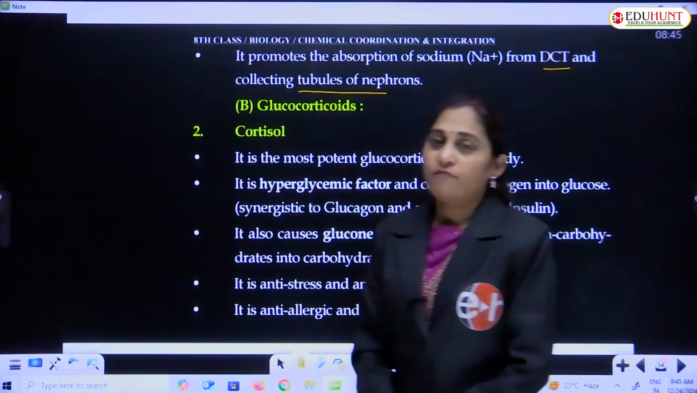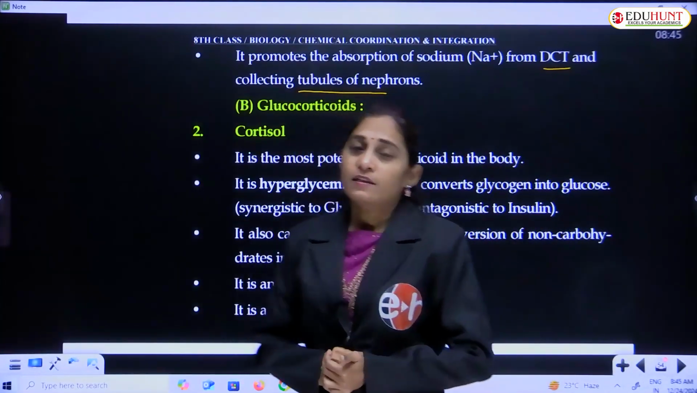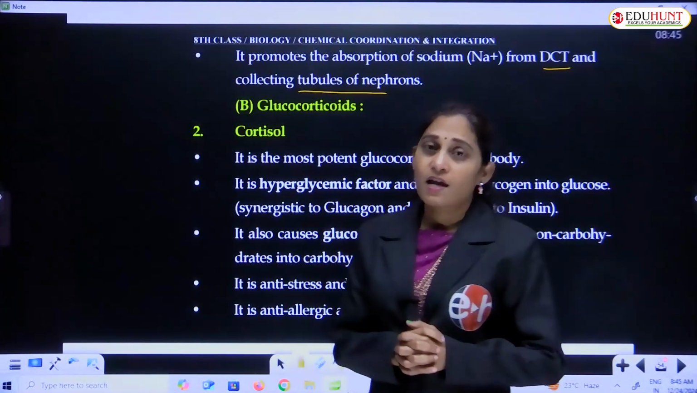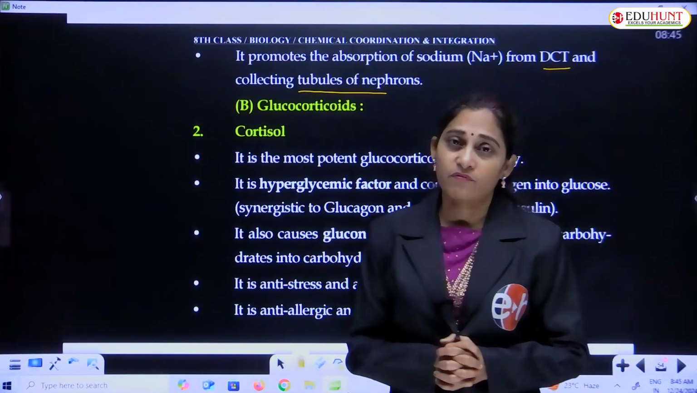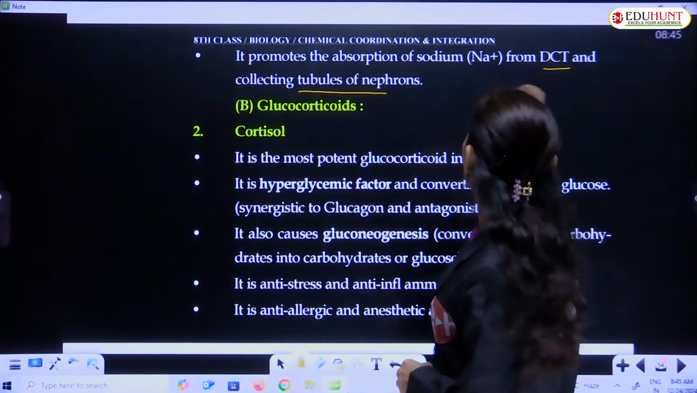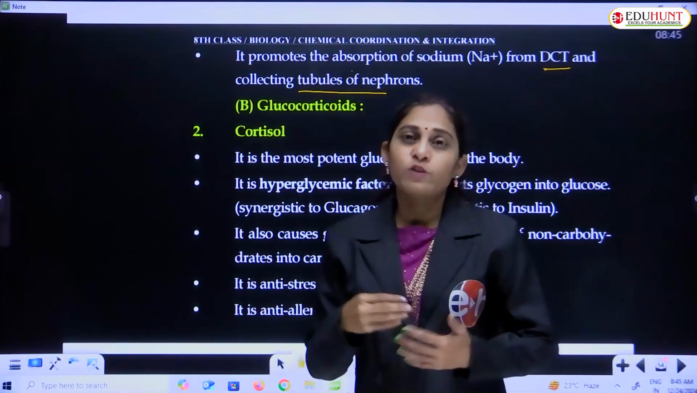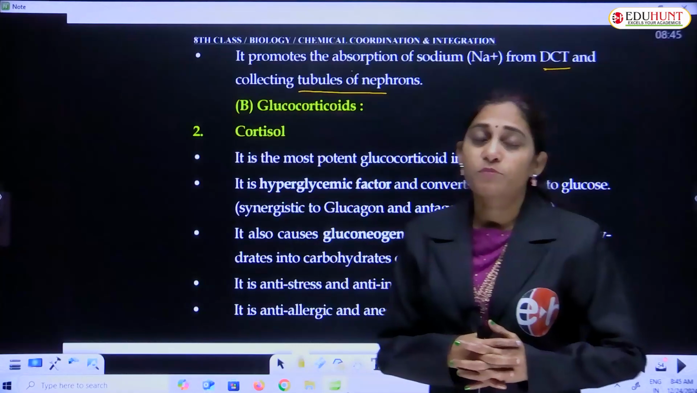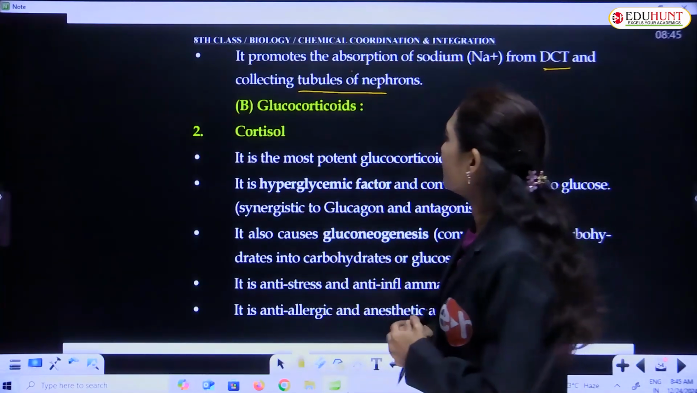So in the nephron there are distal and there are proximal portions. These are the collecting tubules, and there are convolutions, distal collecting tubule and convolutions. And from this region it absorbs the sodium before going to filter. It increases the absorption of sodium from the kidneys.